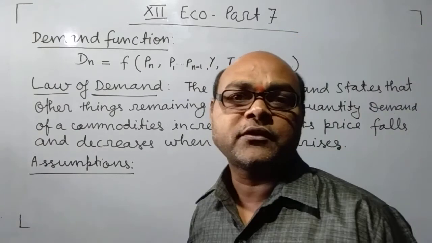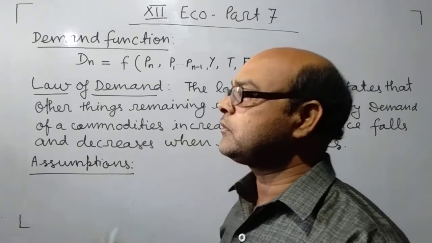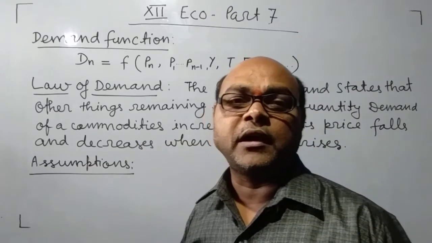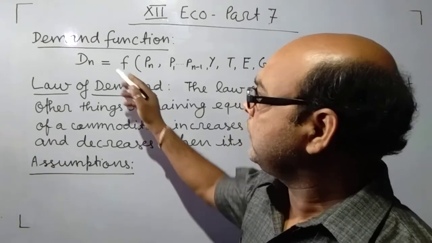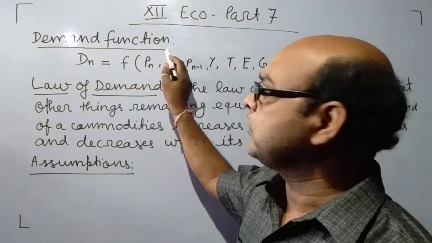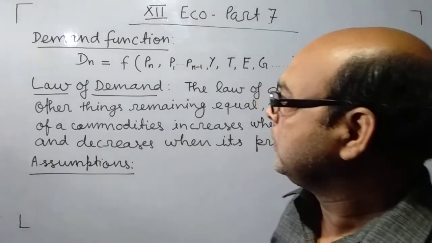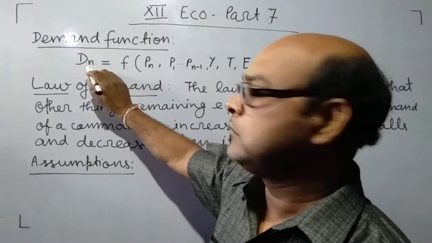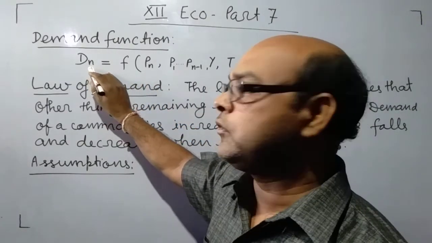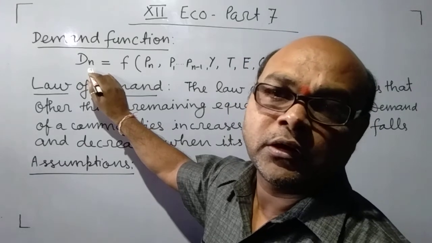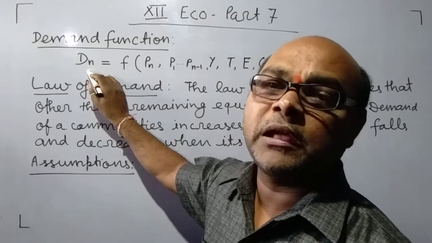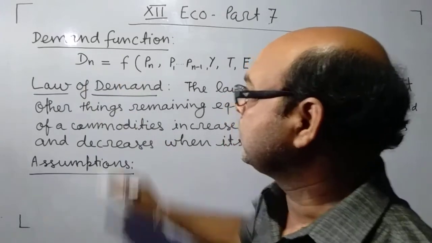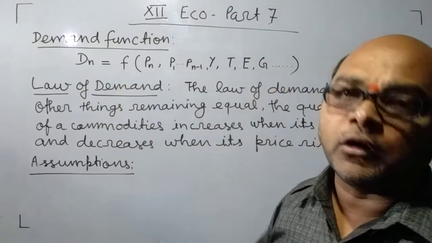In the previous lecture, we discussed the factors affecting demand. Next topic is demand function. Demand function, Dn, means the total quantity of goods demanded by consumers. So Dn equals function of